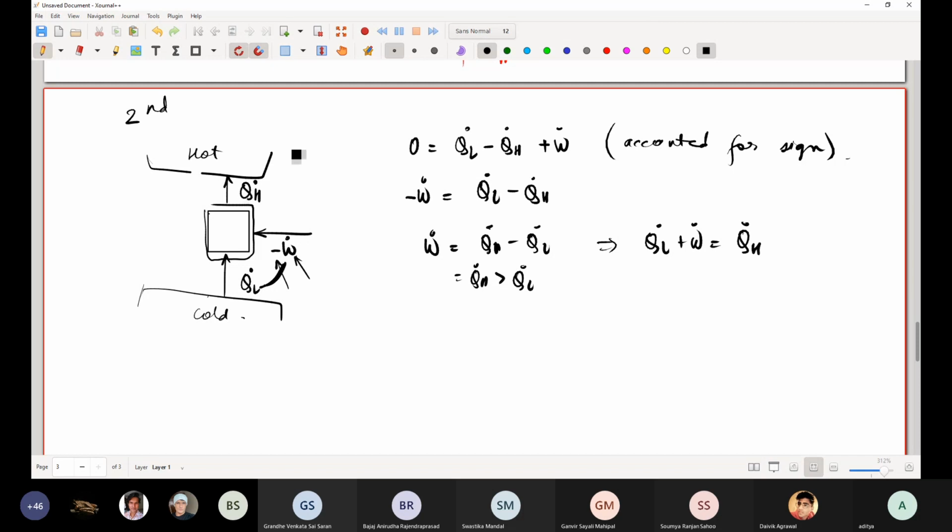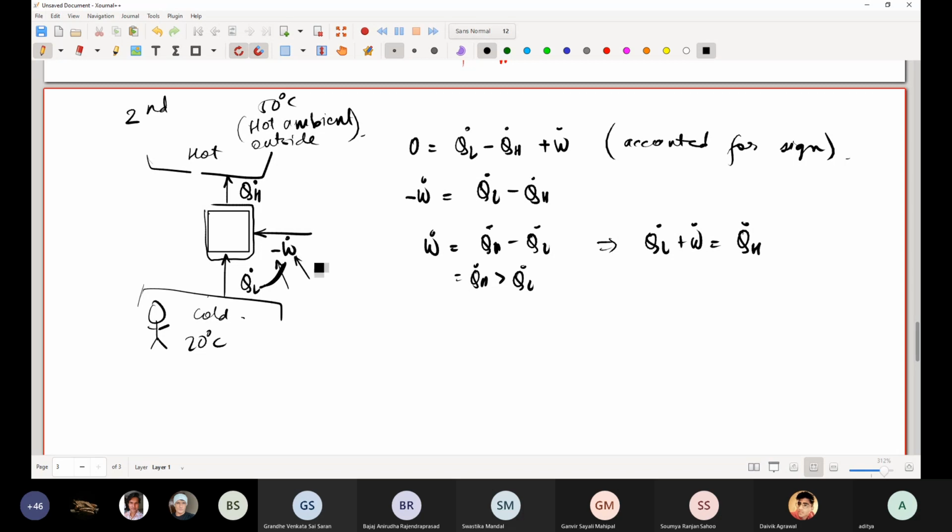So what I said was not entirely correct. You are basically sitting over here. So you are continuously extracting heat from the cold reservoir. This is you sitting in an air conditioned room, and you are rejecting heat to the hot environment, which is the hot ambient outside. Okay, outside it is 50 degrees Celsius, inside it is 20 degrees Celsius. So you're continuously extracting heat from the cold room, but you have to give in a certain amount of work.